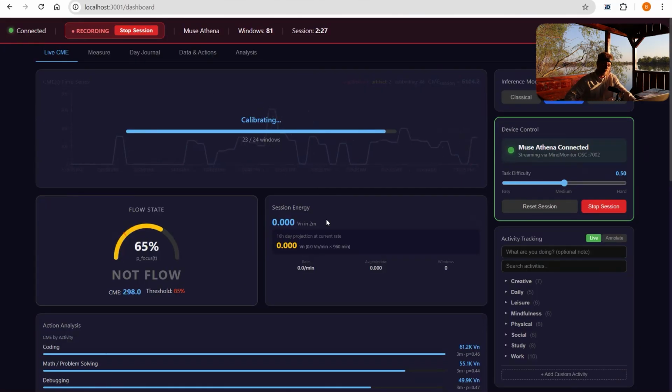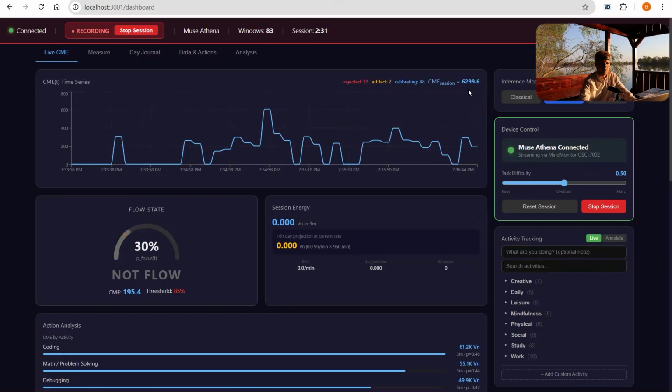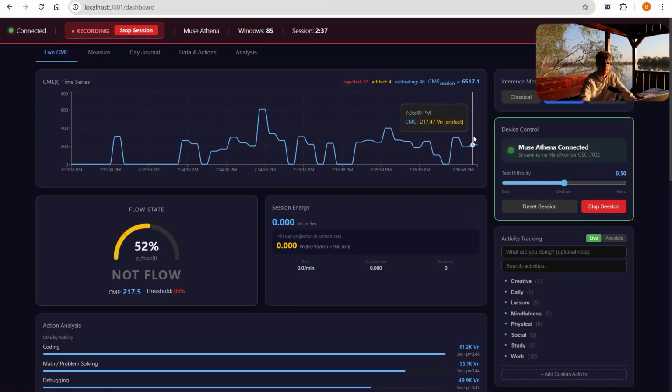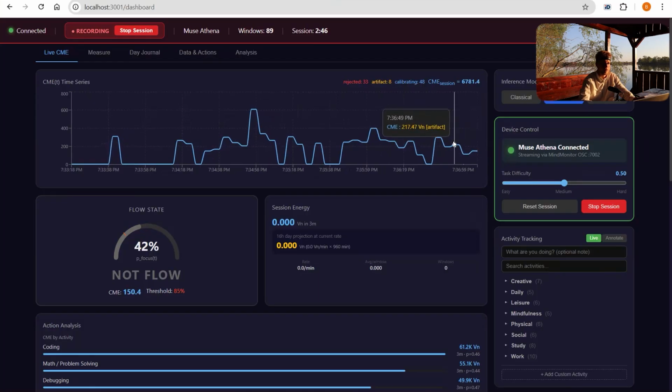And now we can set our baseline. So we just set a session. What's currently going on, and the result of each 5-second window, how it looks, and how much energy I've spent during that time. As an example, here I've spent like 200 vernix during calibration. Artifacts won't be taken.